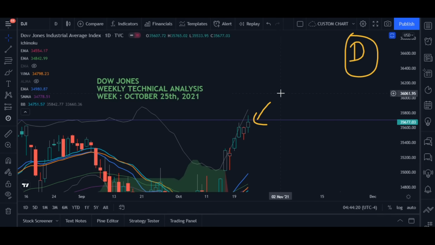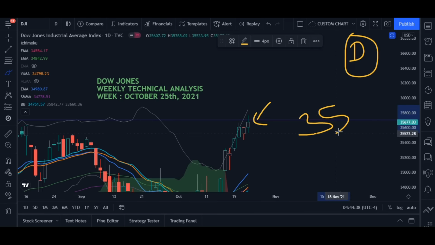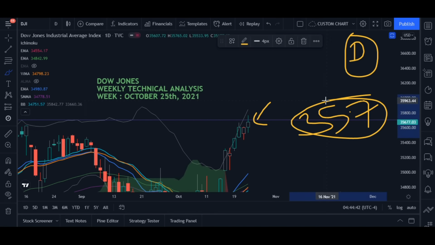But if you look a little bit closer, you will see that this bull candle actually breached the level of 35,700. It moved up, then it came down, and it closed at 35,677, which means that it failed to close above 35,700, which is our mark.